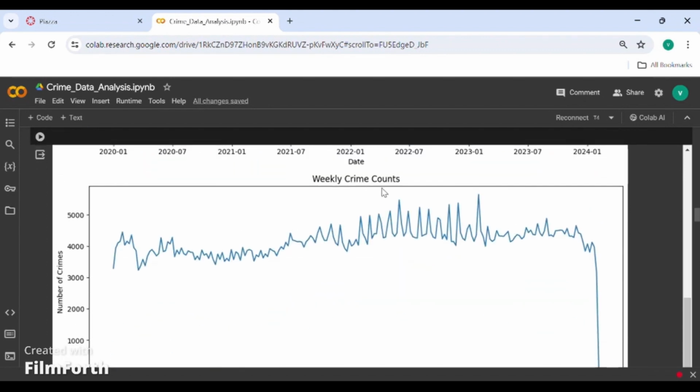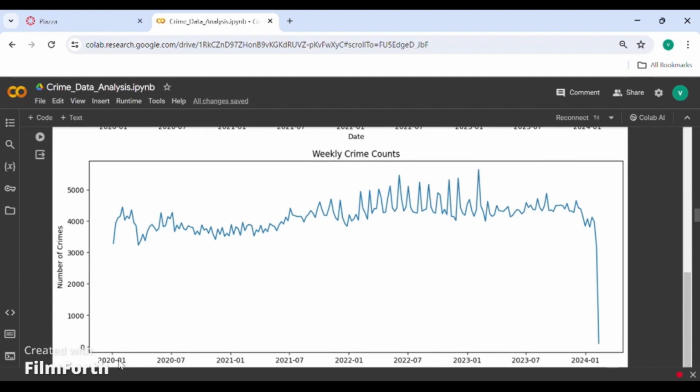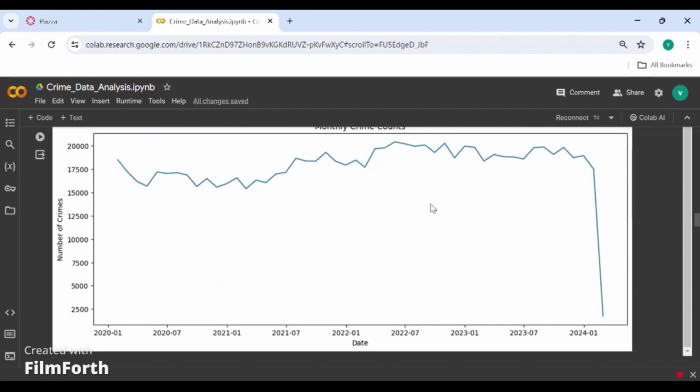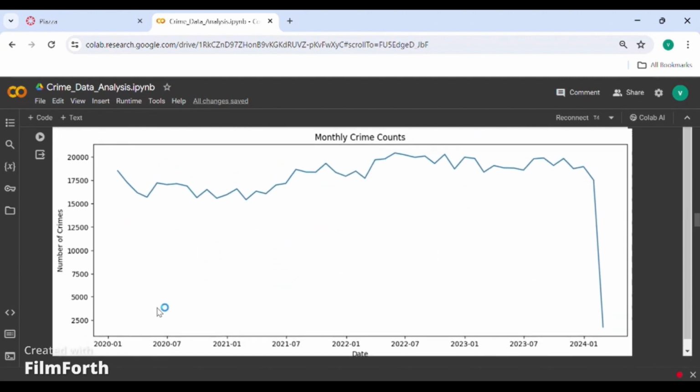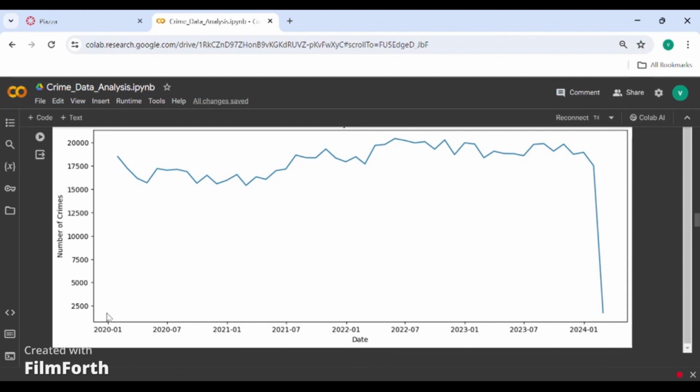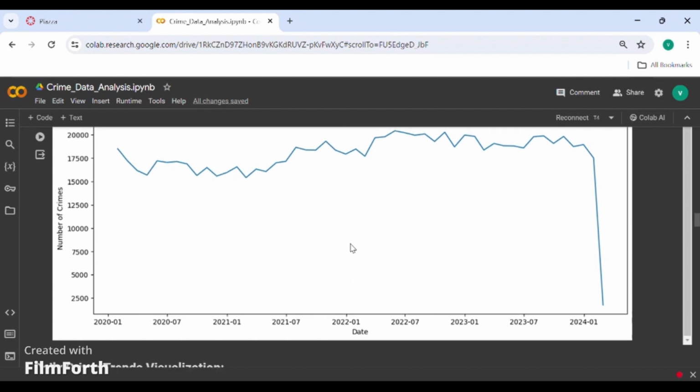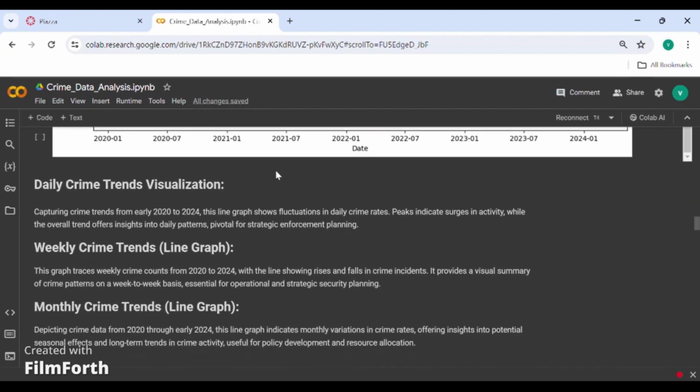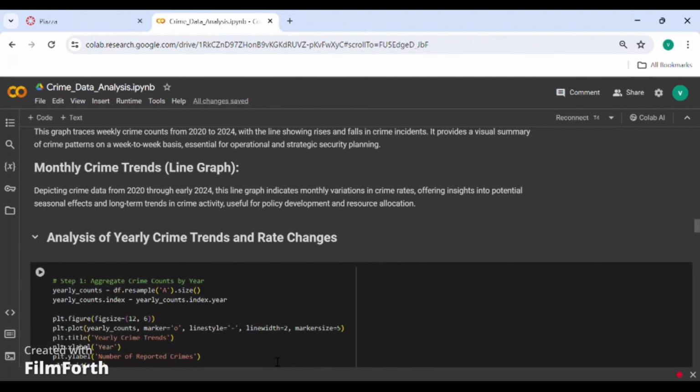And when we see the weekly crime counts from the same 2020 to 2024, it increased in 2020, and increased more in 2023, and then gradually decreased in 2024. Coming to the monthly crime counts, from 2020 to 2024, the crime counts gradually decreased, and it was higher in 2022. And this is the description for the daily, weekly, and monthly crime counts.